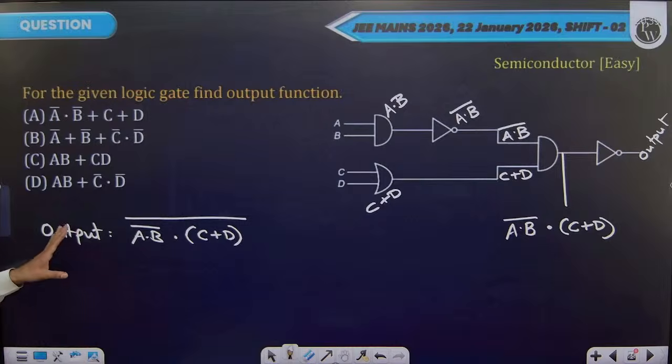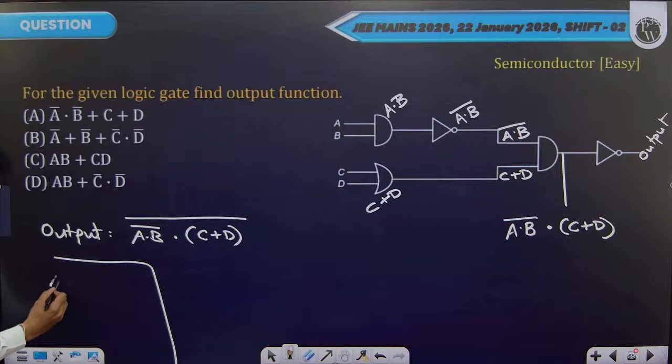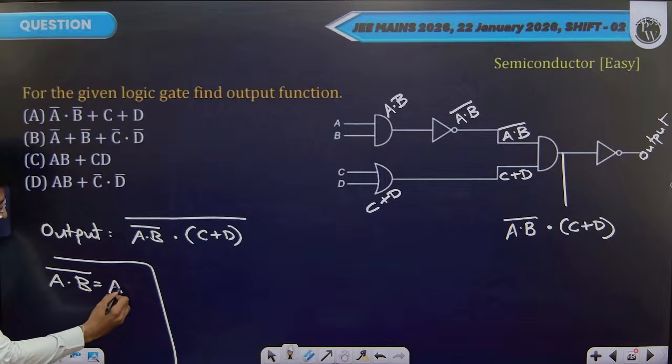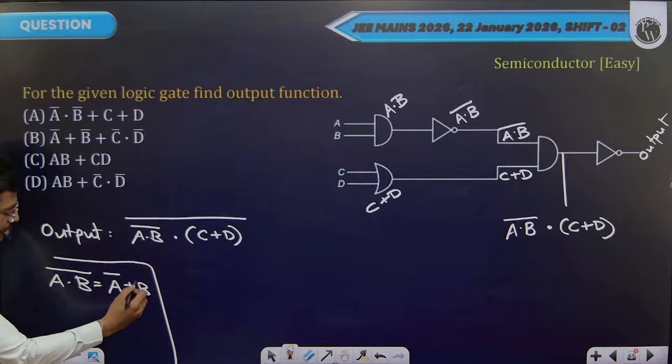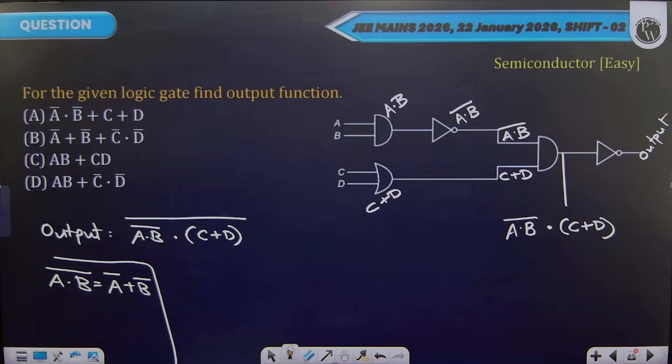Now we have to simplify this to get one of these answers. For that we will use De Morgan law. De Morgan law says if you have, we'll write it here, two AND negated with a bar, this gets you A bar or B bar. Same we will use here.